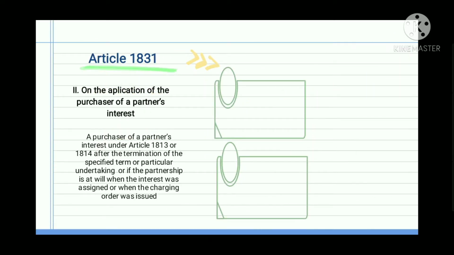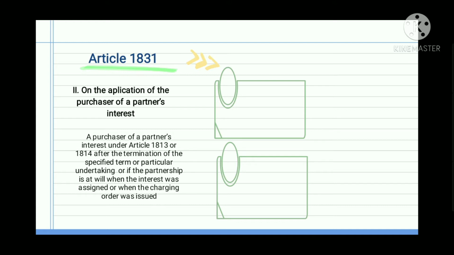We will now discuss first the continuation of Article 1831, which is the application of the purchaser of a partner's interest. A purchaser of a partner's interest under Article 1813 or 1814, after the termination of the specified term or particular undertaking, or if the partnership is at will when the interest was assigned or when the charging order was issued. Ang continuation nito is nagpo-focus siya sa rights ng purchaser of a partner's interest.